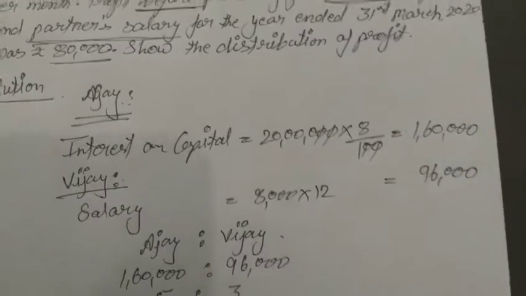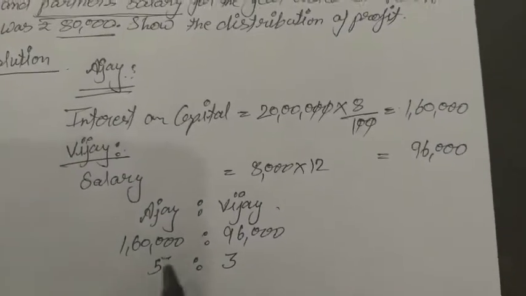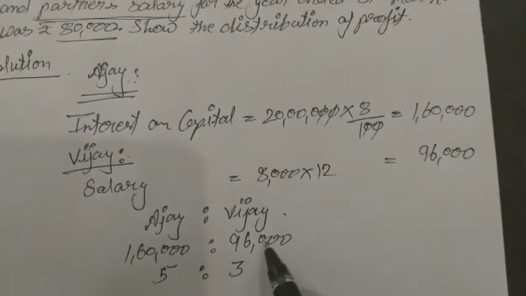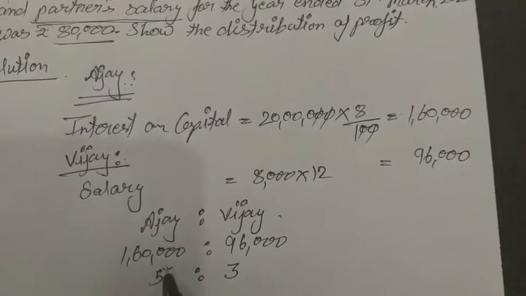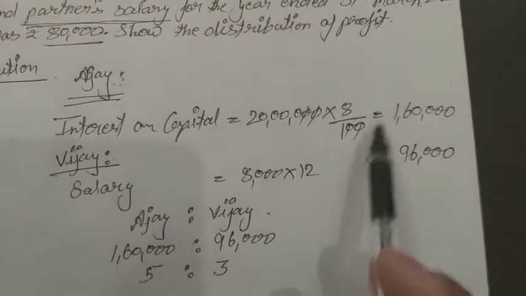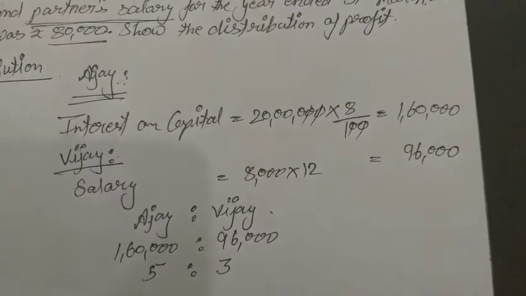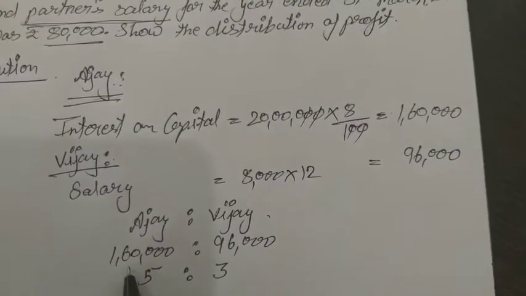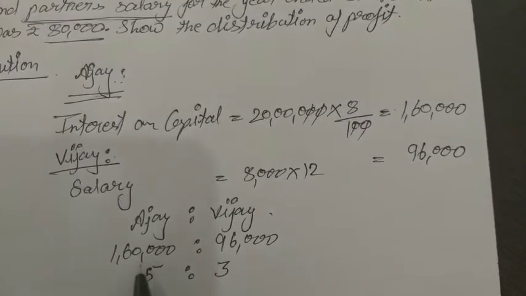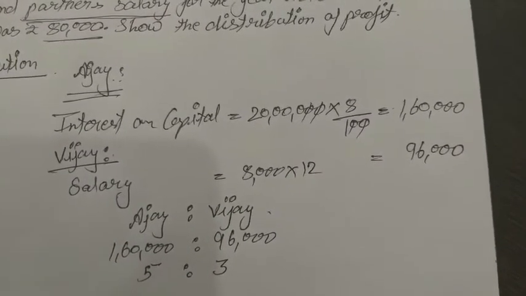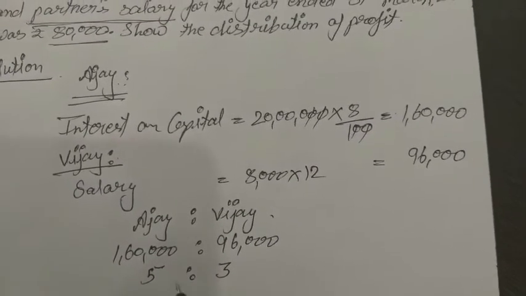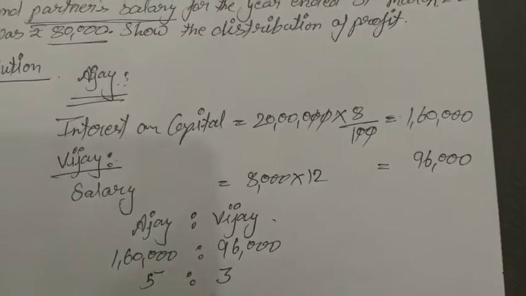Five ratio 3. Okay, if we divide these two, 30 will be cut by this. We subtract these two things, so that's why we will get the ratio 5:3.